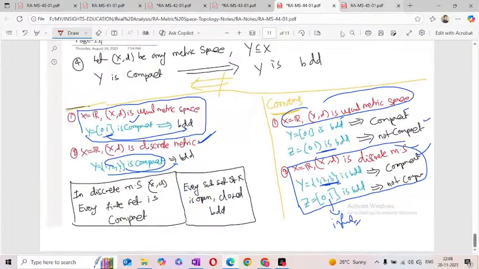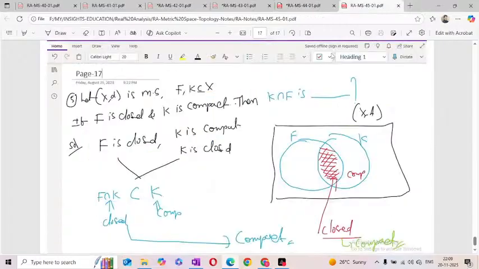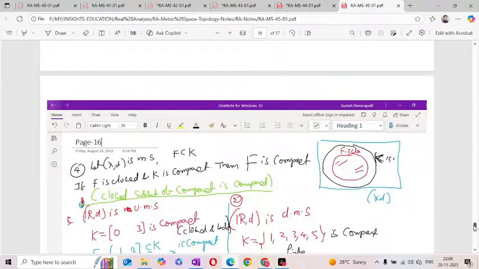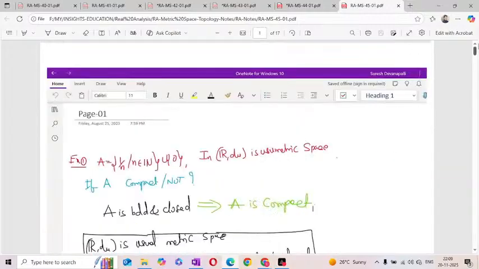So now we'll stop. We'll see the remaining topic in the next class. In the next class, we will see a few examples on compact sets, okay, under the usual metric and under the discrete metric.